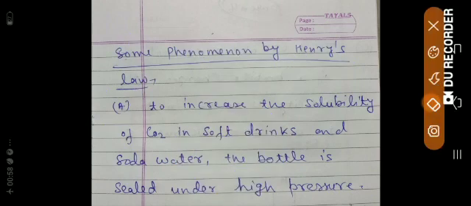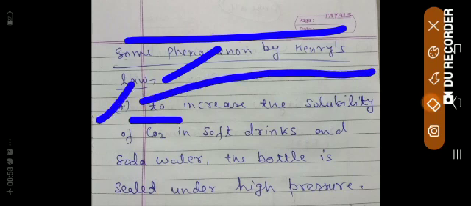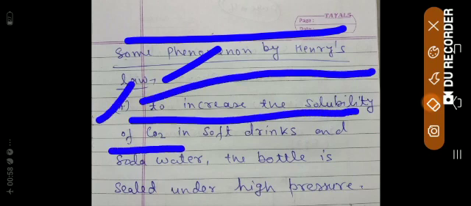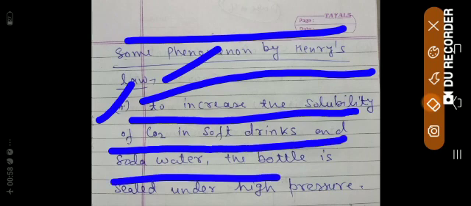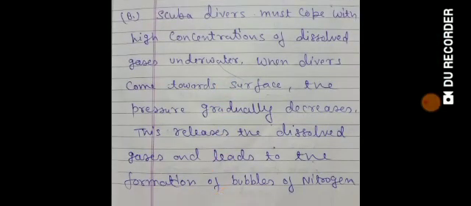I am going to read it one more time. By the figure you can understand it easily. Some phenomena of Henry law. 1a: to increase the solubility of CO2 in soft drink and soda water, the bottle is sealed under high pressure. So this is the first application or phenomenon explained by Henry. Now come to the next one.